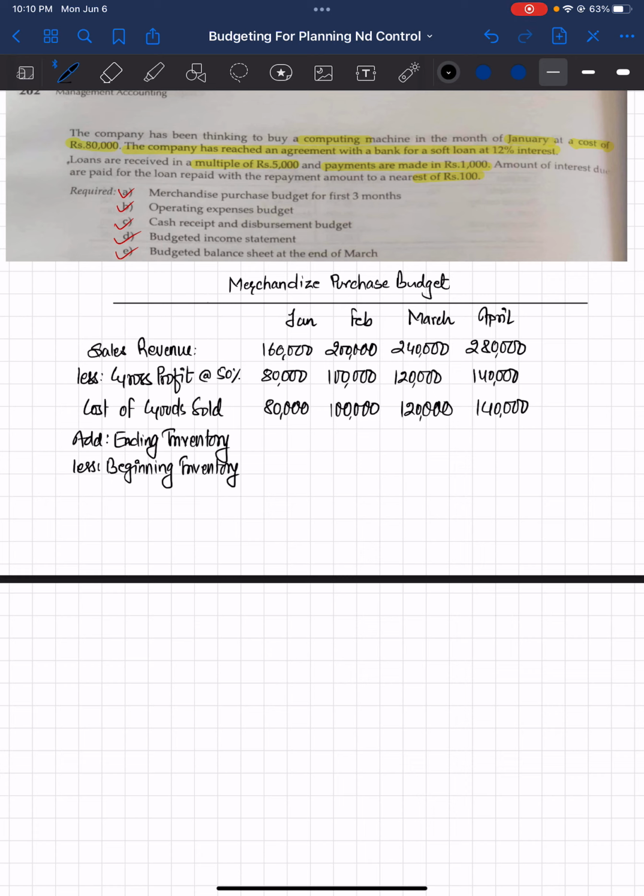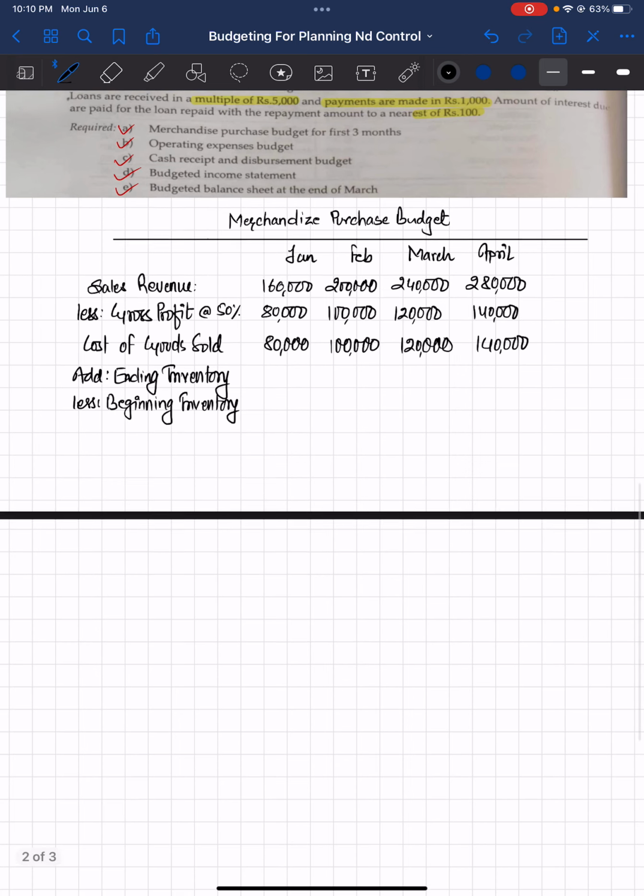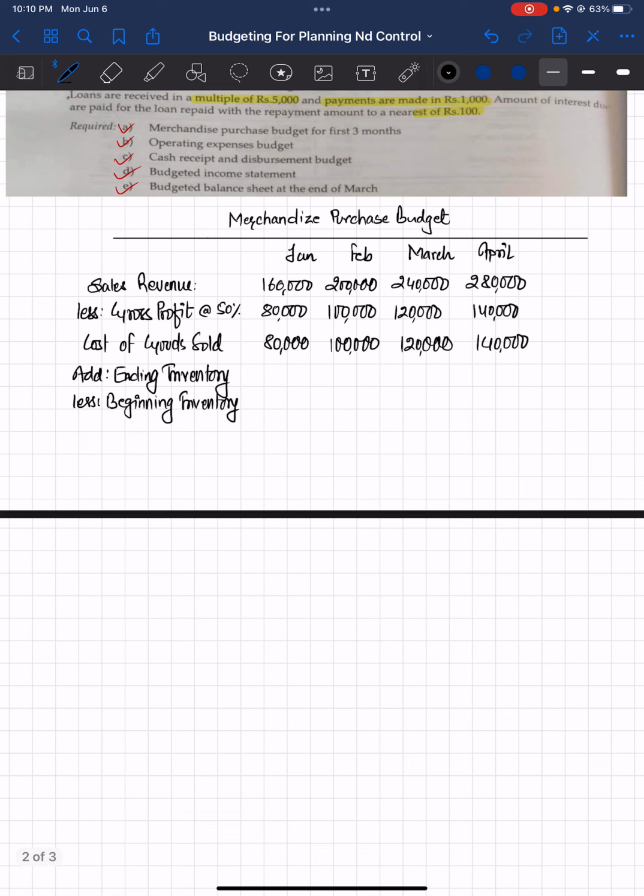You need to understand that we are doing the reverse adjustment to the cost of goods sold to find out the amount of merchandise purchase. So this will give you the idea about the cost of merchandise purchase.